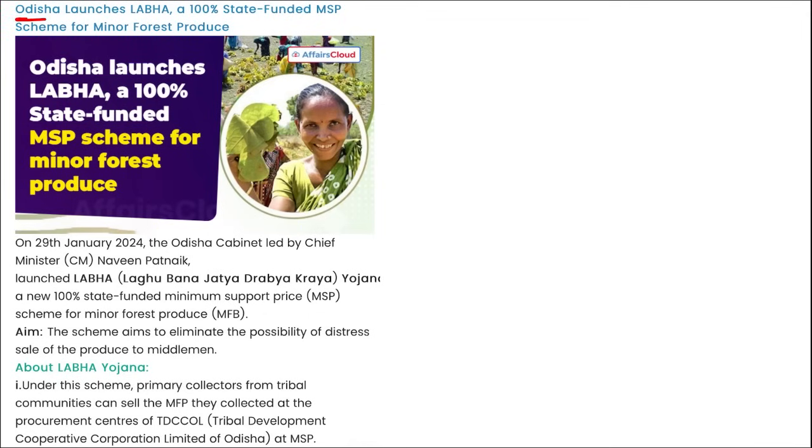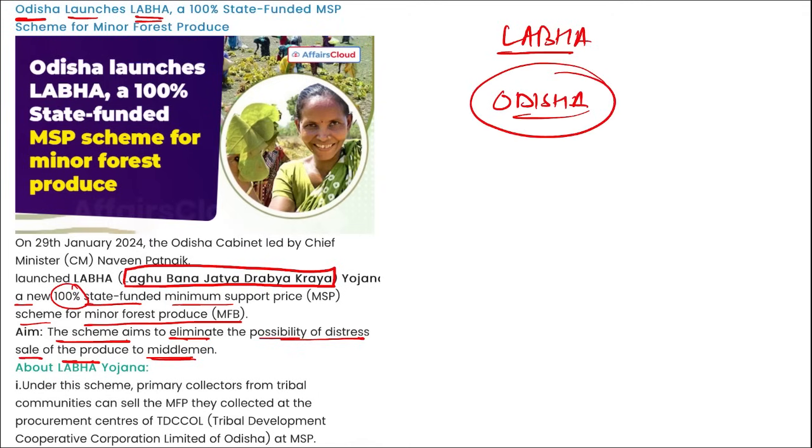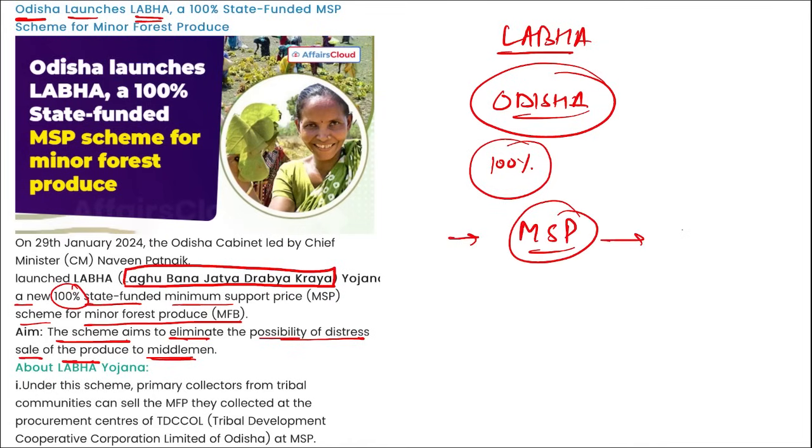Next is state news. Odisha launches LABHA. Labha stands for Laghu Banajatya Dravya Karaya Yojana. Right? This is a new 100% state funded minimum support price scheme for the minor forest produce, and the scheme aims to eliminate the possibility of distress sale of the produce to the middleman. So coming back, this Labha scheme was launched by Odisha, right? And it is a scheme that will be 100% state funded, and this is basically to provide a minimum support price scheme for the forest produce, right?